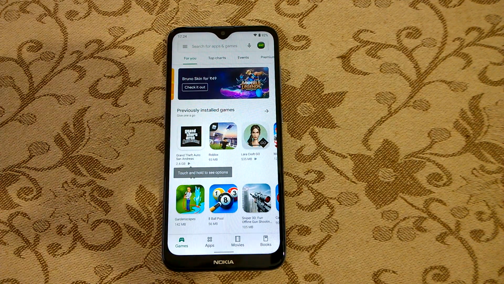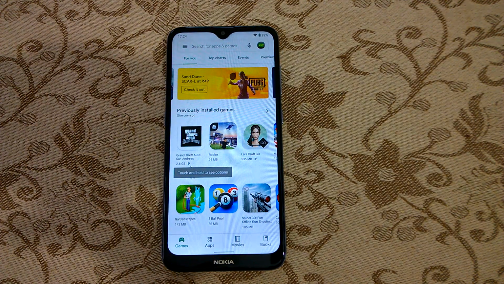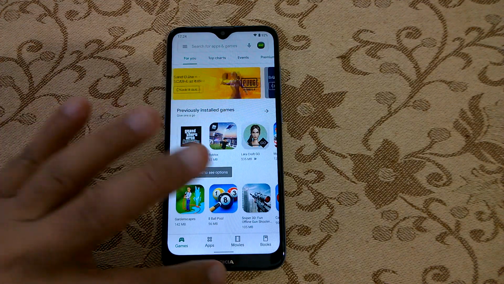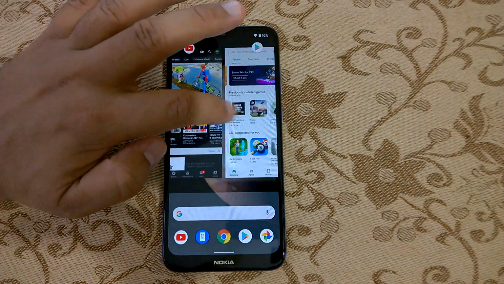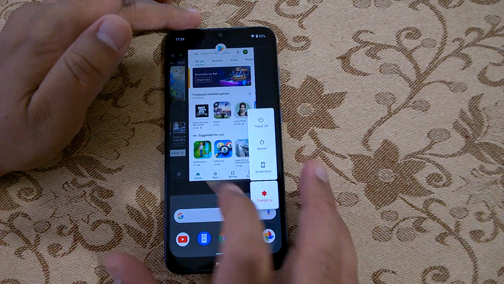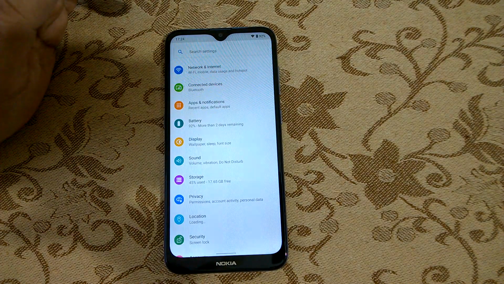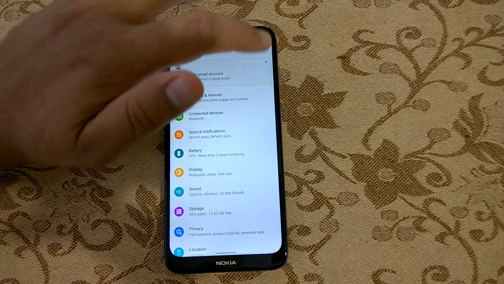So basically, not only Google apps, all the other third party apps which have the setting of respecting the system wide dark theme or light theme will obey this. So this goes system wide. Whatever menu or other settings, wherever you go, you will see that this dark or light theme is now respected. So this is good news.